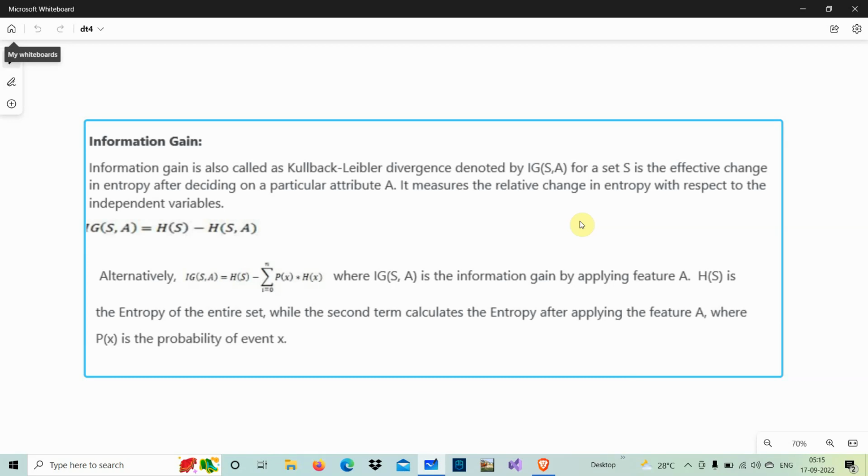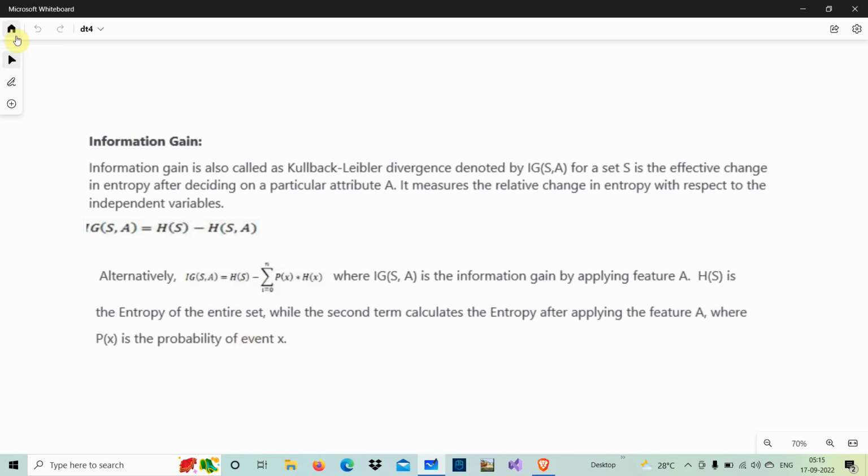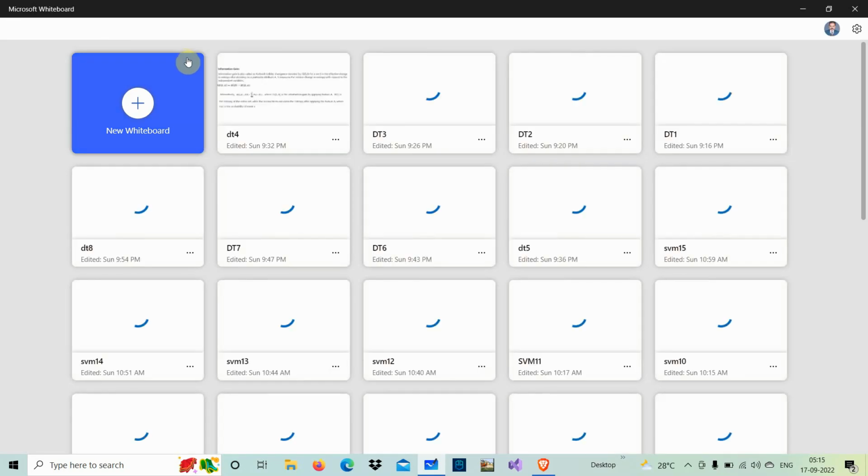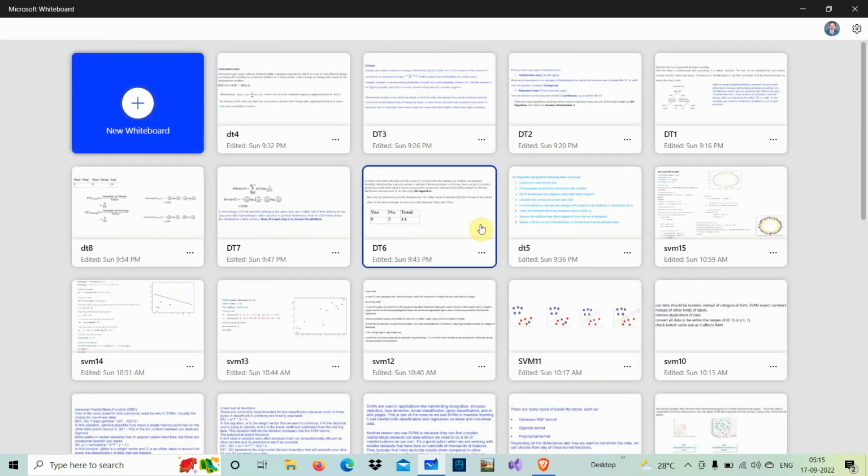This P of x is the probability of event X. Okay.